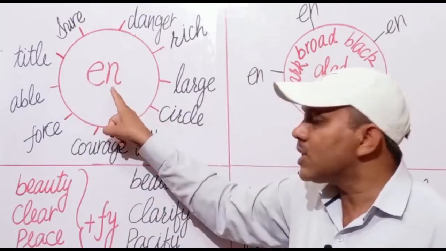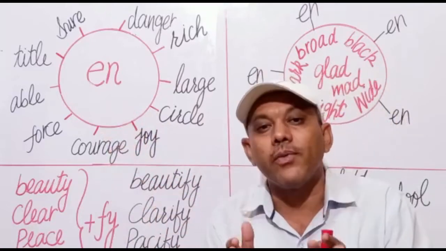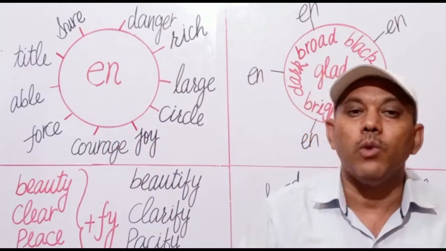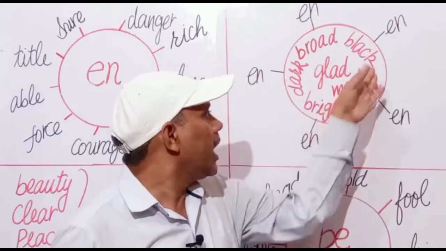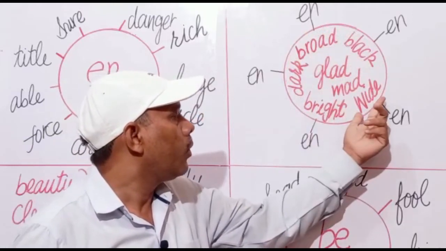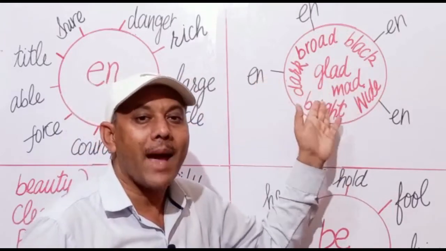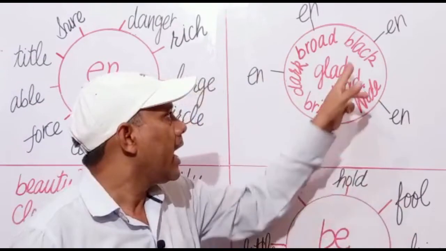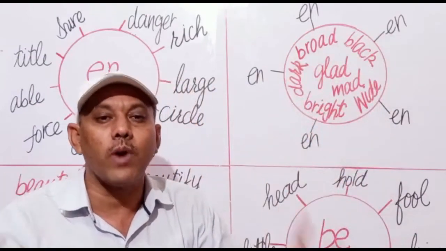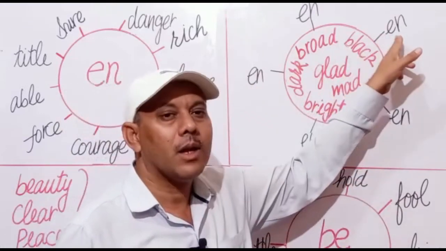We can add en not only as a prefix, we can add en as a suffix too to many nouns and adjectives to form other verbs. For example, there are a few words: broad, black, white, bright, dark, glad, mad, and many more. Add en as a suffix to these nouns, adjectives, or verbs and make new verbs. For example, black, blacken,